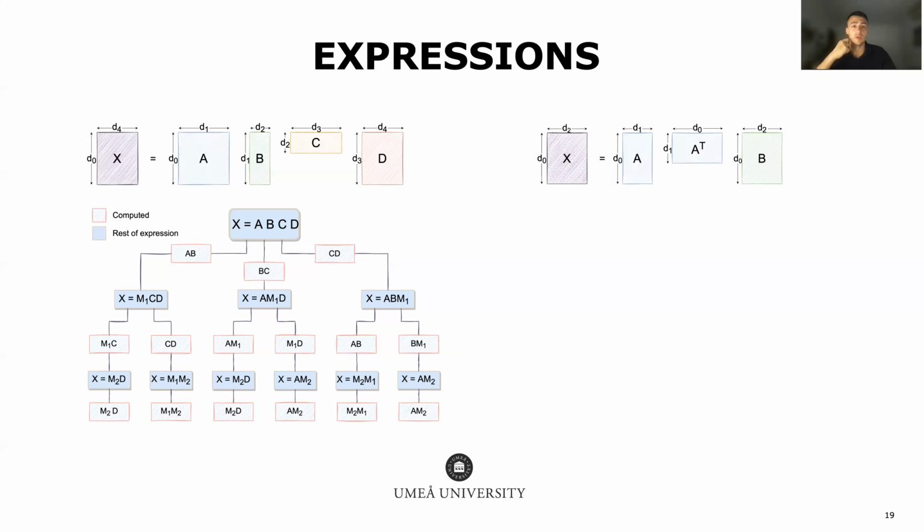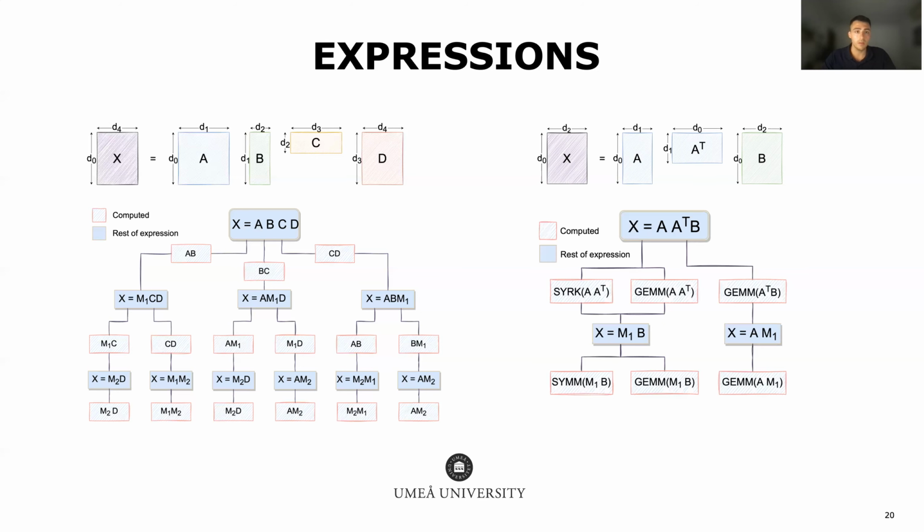The second expression we consider is A times A transpose times B, and this one doesn't really have a proper name. It's just the expression by itself. The instances of this expression are identified by the tuple D0, D1, D2. To evaluate this expression, we make use of GEMM, SYRK, and SYMM and the different parameterizations. On the bottom right side of this slide, we can see the analogous figure for the algorithms of this expression. In this case, we have 5 different algorithms.